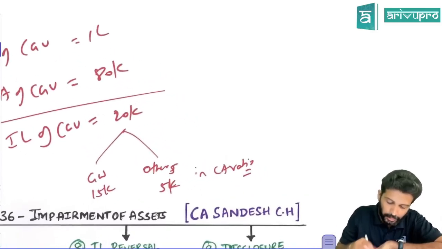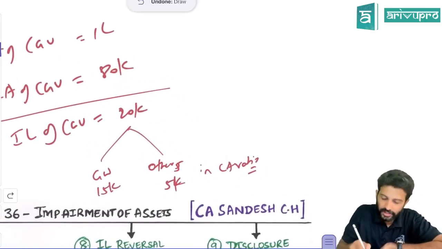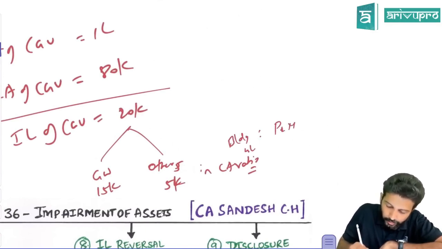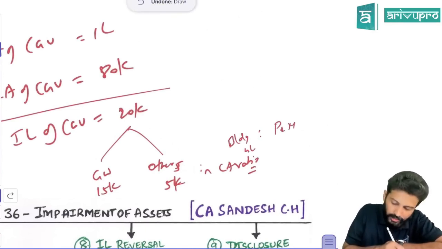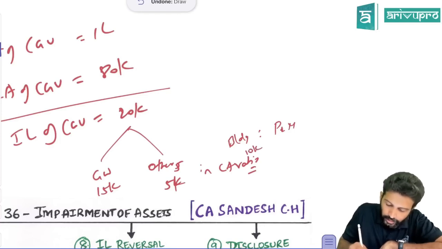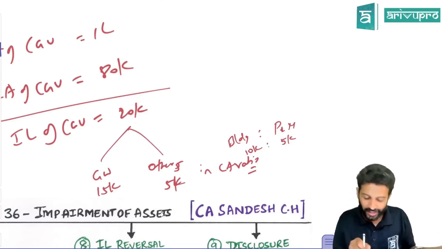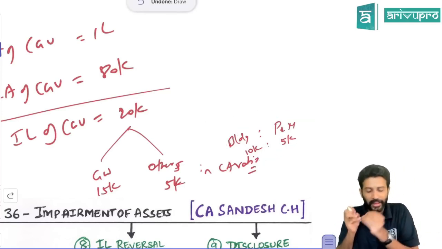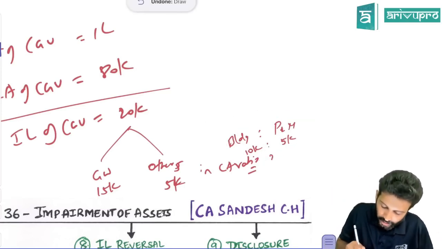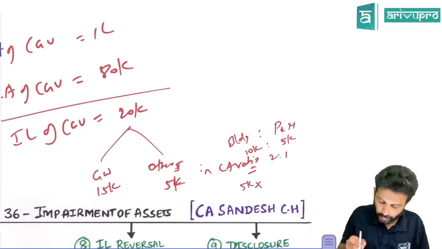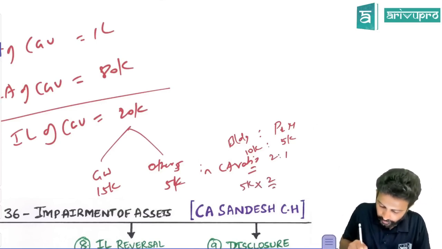Like in this example, 5,000 you will allocate to other assets. Let's say I have 2 assets, building and plant and machinery. I've taken a small example: carrying amount of building is 10,000, plant and machinery 5,000. That means the ratio is 2:1. So 5,000 will be allocated in 2:1 ratio. 5,000 into 2 by 3.